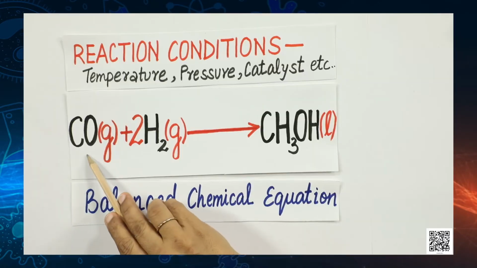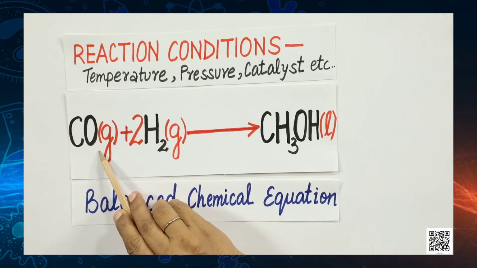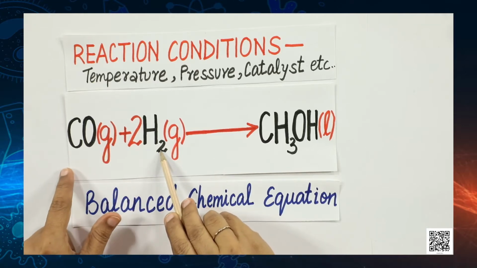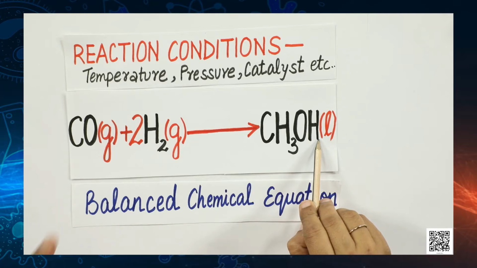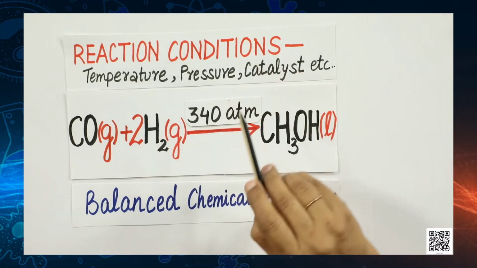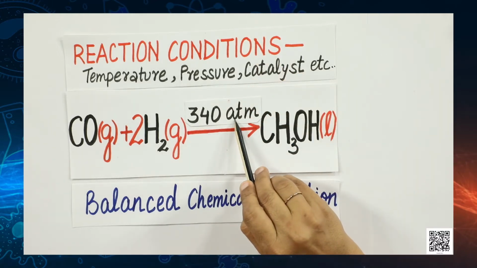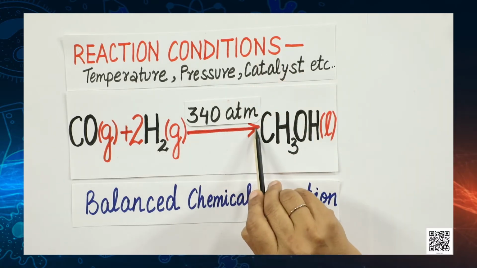Now, if we have a reaction in which carbon monoxide, which is in gaseous form, reacts with hydrogen gas to form methanol, which is in liquid state. So, this reaction happens at a particular pressure, and that is 340 atmospheric pressure. So, such reaction conditions can be written above or below the arrow.